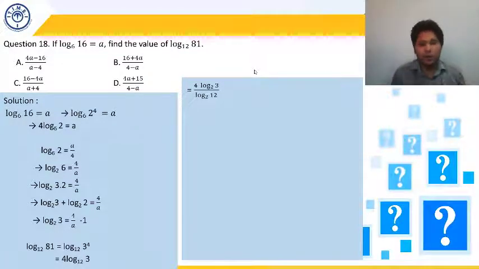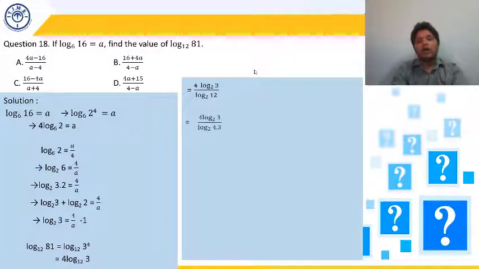Why have we done that? Because in our question, the value of log base 2 of 3 is known, but log base 12 is not known. That's why we changed the base from 12 to 2, using the property log base a of b equals log base m of b upon log base m of a. So log base 12 of 3 can be written as log base 2 of 3 upon log base 2 of 12. The 4 is already there.